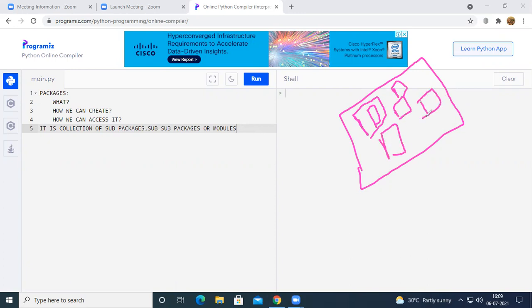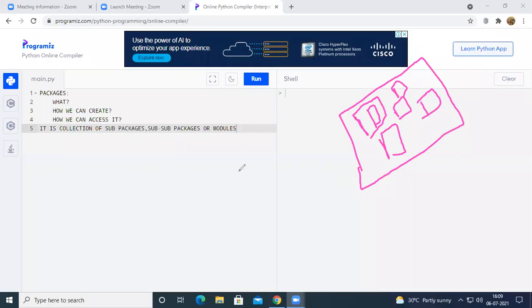Why do we use these packages in programming? For hierarchy. Using these packages will help you in importing any module individually or the whole.